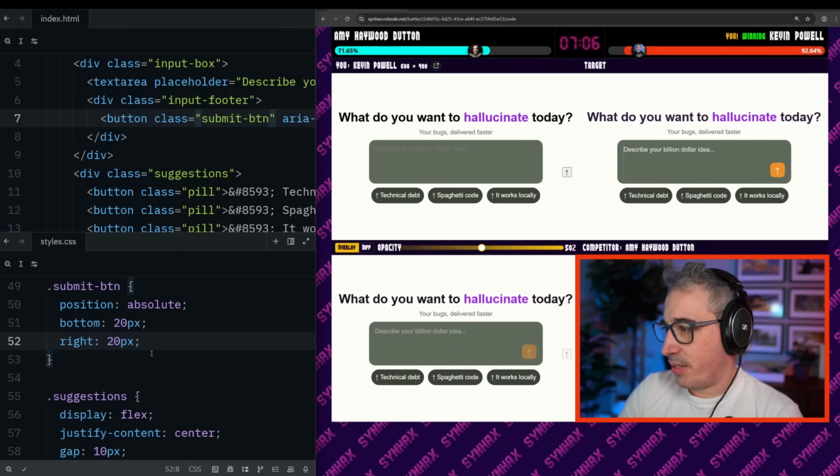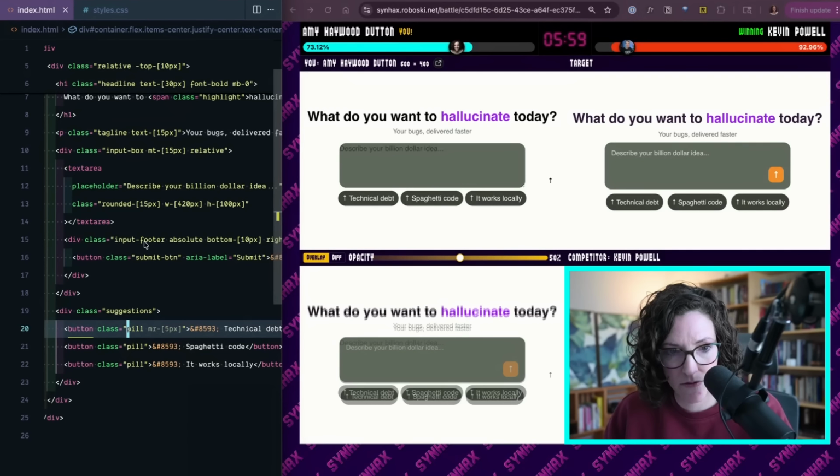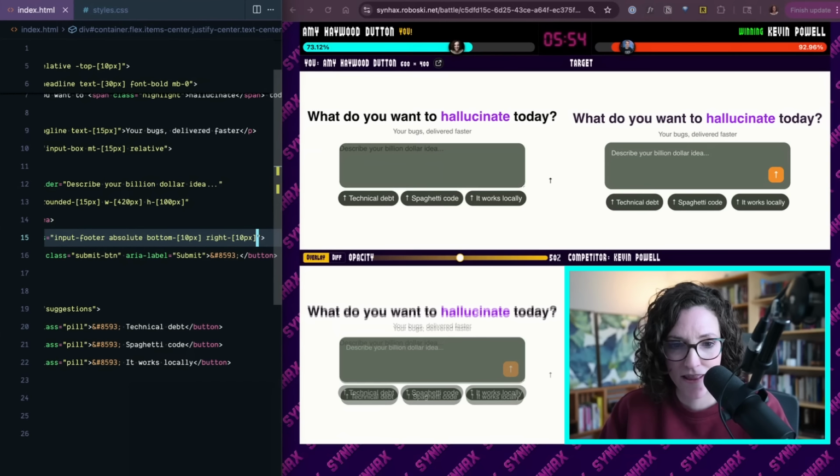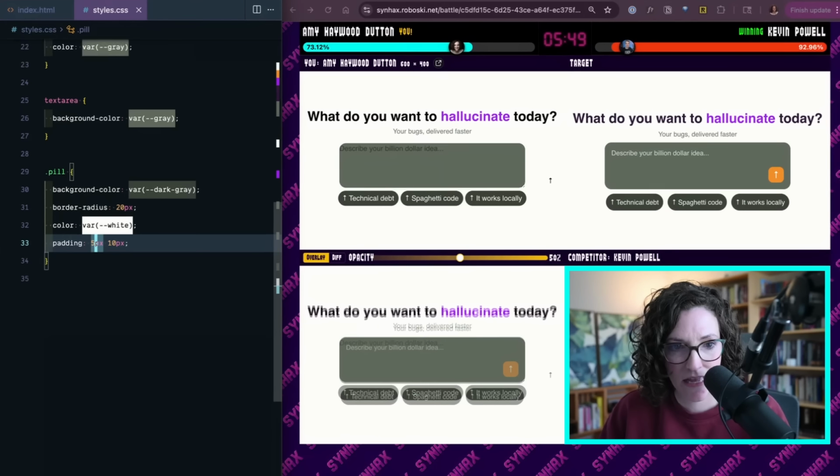You gotta spell right correctly. That is not what I wanted. Let me fix the submit button. Well, I know I keep jumping around, but the good bad thing about CSS is that it's all relative. And so if you change something, then everything shifts.